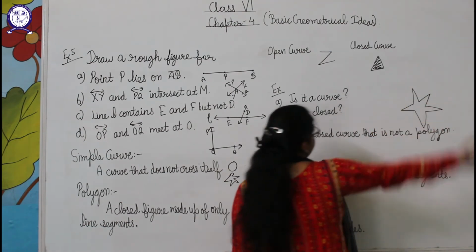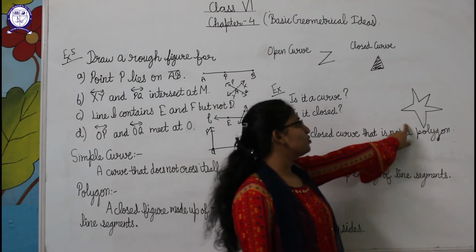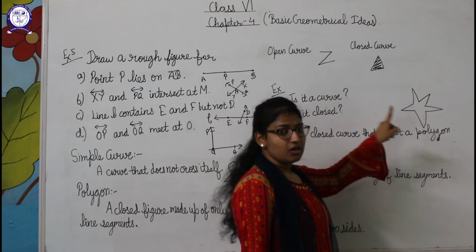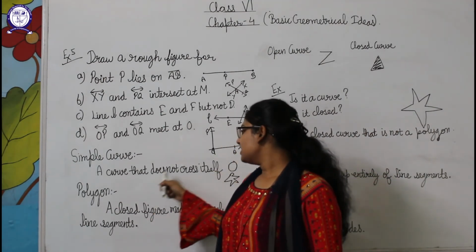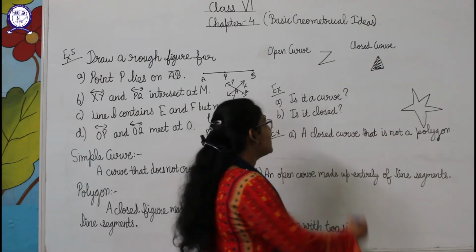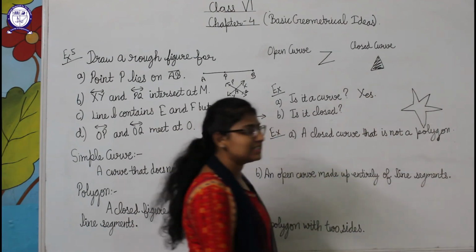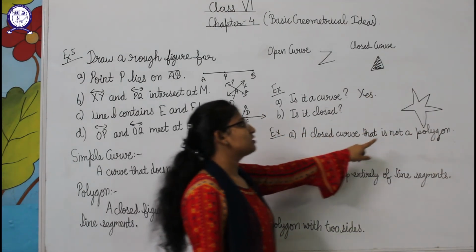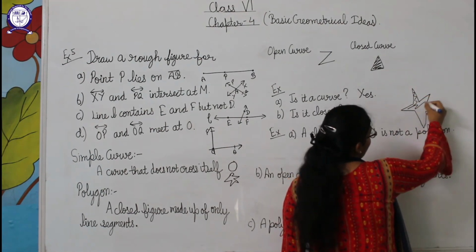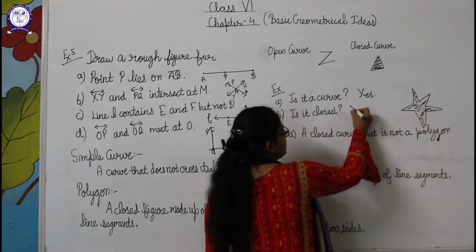Okay, now one example: this figure is given to us and we have to tell, is it a curve? Students, is it a curve? What is the definition of curve? That it does not cross itself. Is it crossing itself? No, so yes, it is a curve because it is not crossing itself. Okay, is it closed? It's a closed one because we can see its interior part, and it is not open from anywhere. So yes, it is closed also.